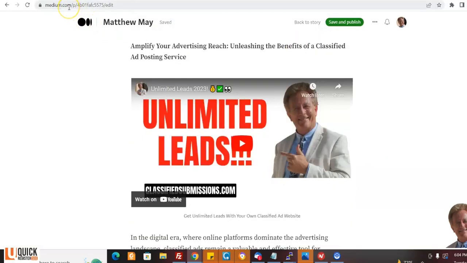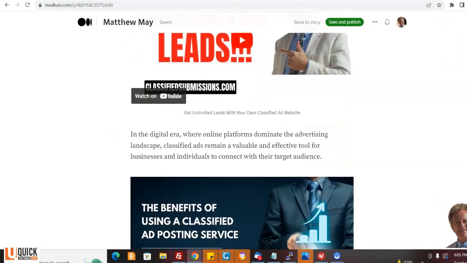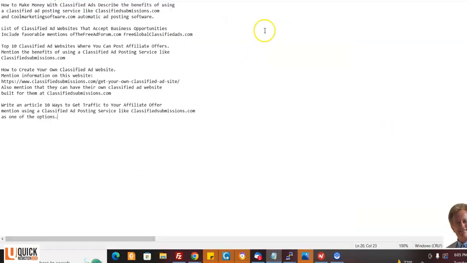And the thing is with Medium, they get found in the search engines. They just have a lot of search engine juice. So it's a great place to work in your SEO. And this will be permanent. You could even come up with a super article about classified ad software.